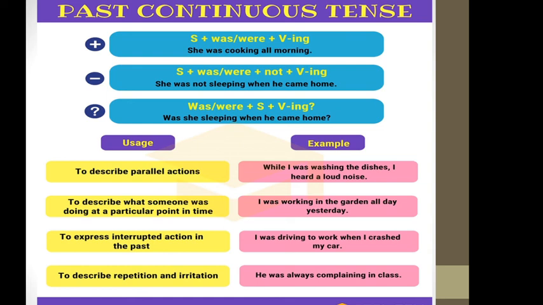Usage: to describe a further action. While I was washing the dishes, I heard a loud noise. To describe what someone was doing at a particular point in time: I was working in the garden all day yesterday. To express an interrupted action in the past: I was driving to work when I crashed my car. To describe repetition and irritation: he was always complaining in class.